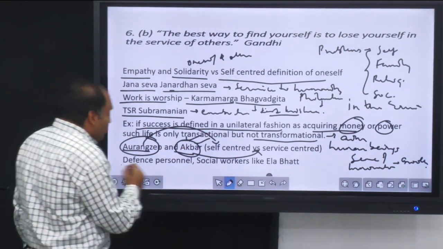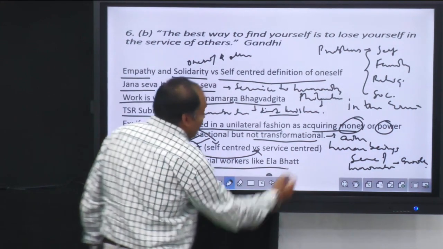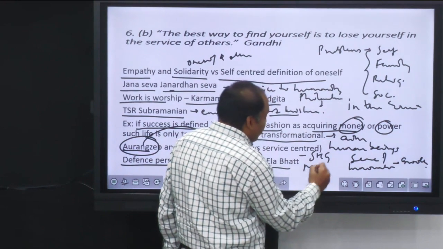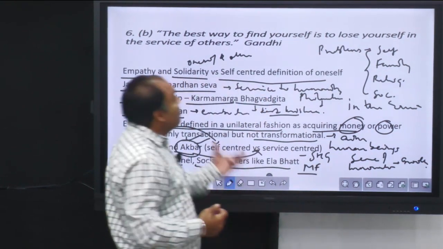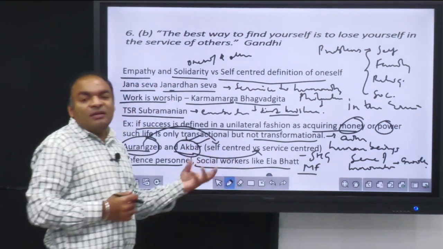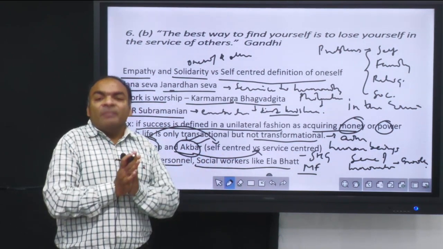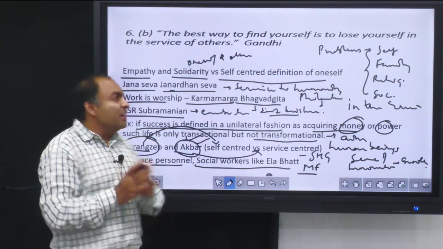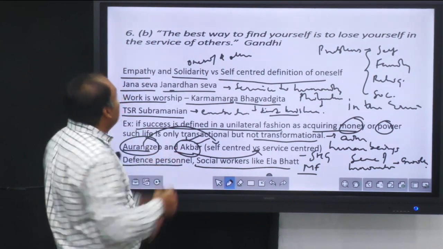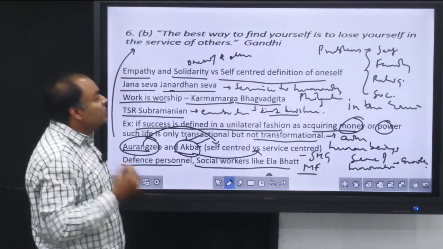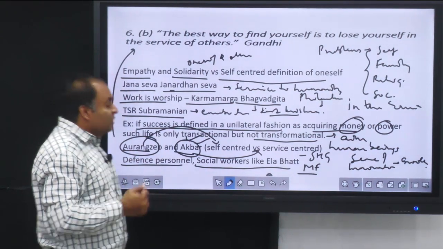Then also we can talk about defense personnel, social workers like Ela Bhatt, who started the SHG campaign or microfinance in India. So all these people had good harmony with each other, good harmony with society, a good name, and also they were at peace amongst themselves and they were proud of themselves. Why? Because they were sticking to the saying by Gandhiji, that the best way to find yourself is to lose yourself in the service of others.